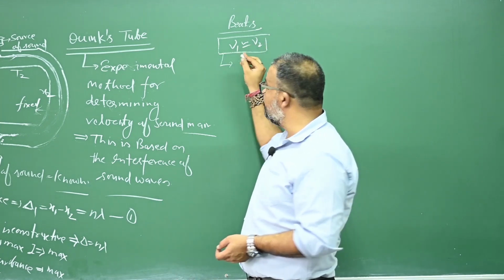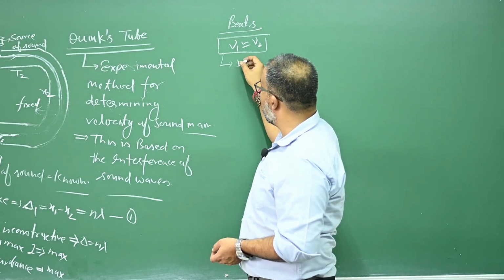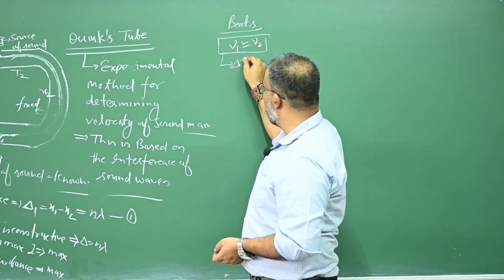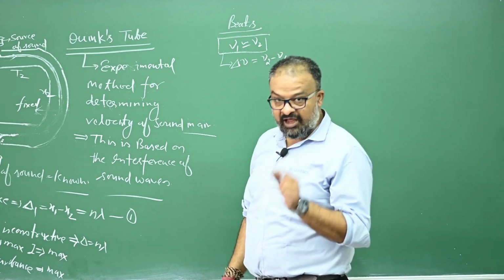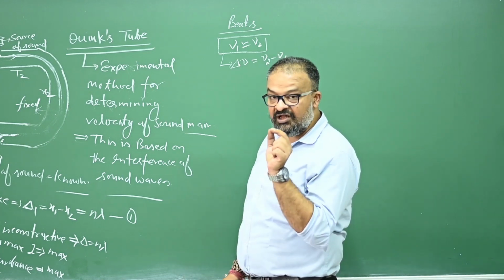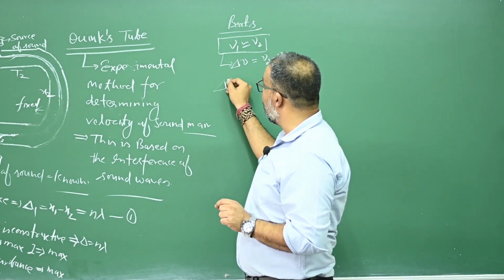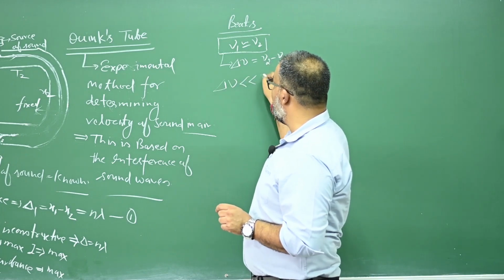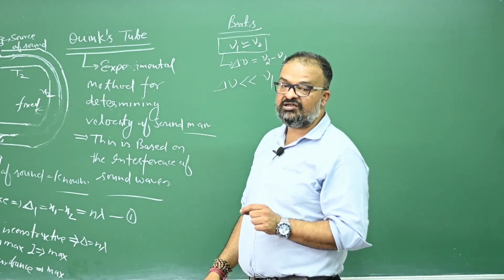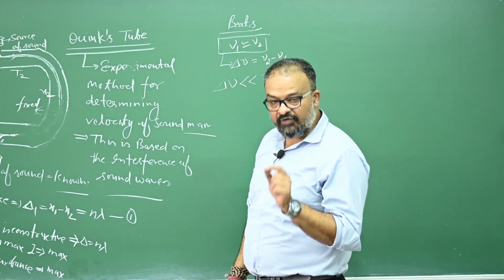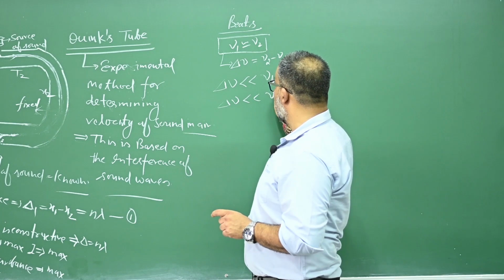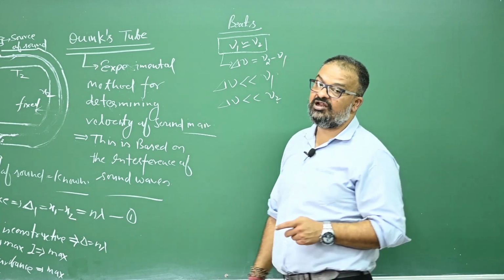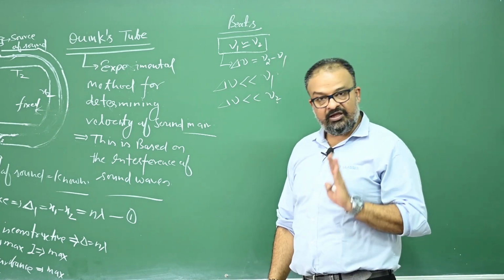difference in their frequencies. The difference in the frequencies is delta nu, which is nu2 minus nu1. They have some difference in their frequency, but the difference is very, very small, very, very much less than the frequency of both. That means this difference in the frequency is very, very much less than 2 nu1 as well as 2 nu2. Is that okay?